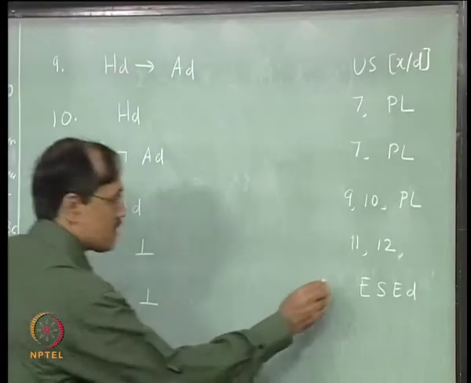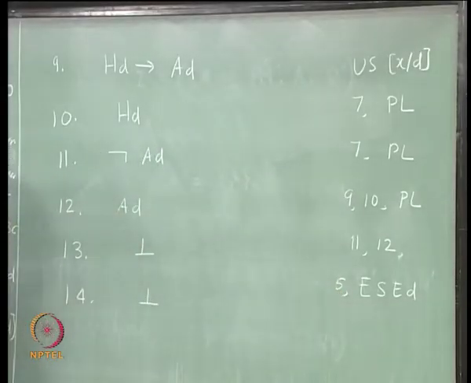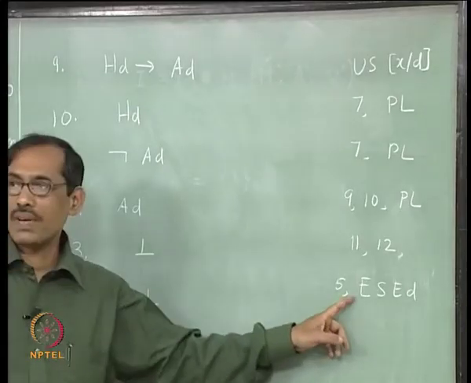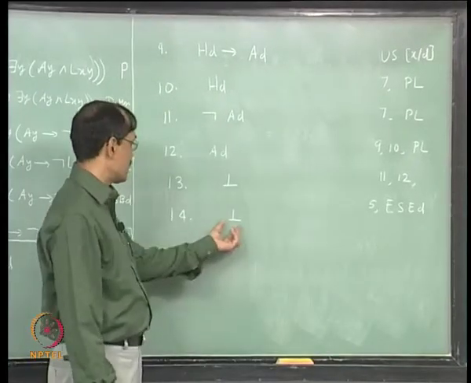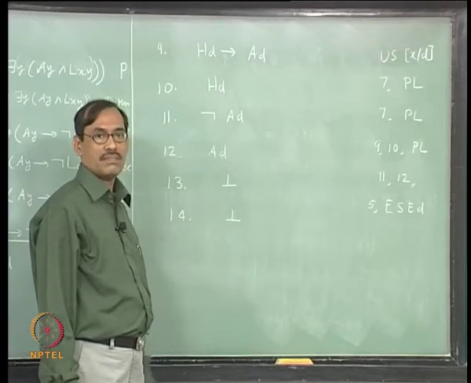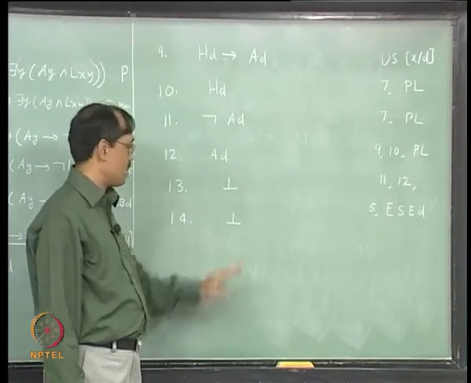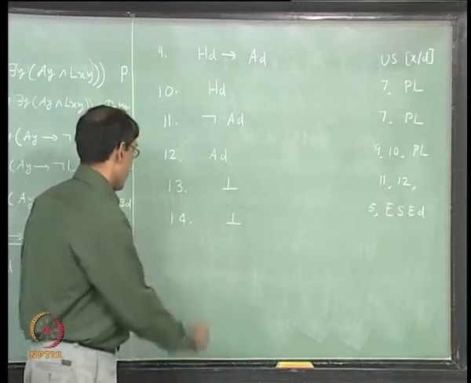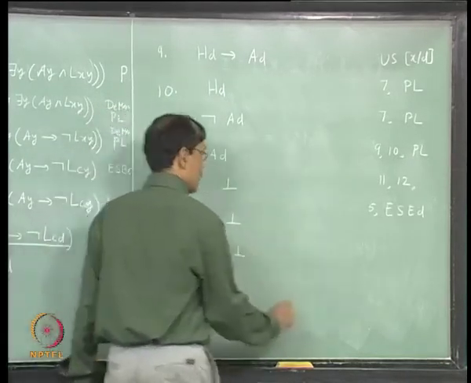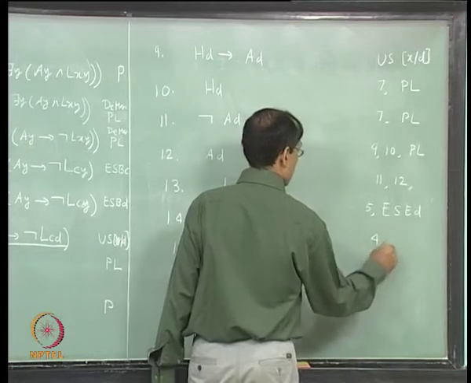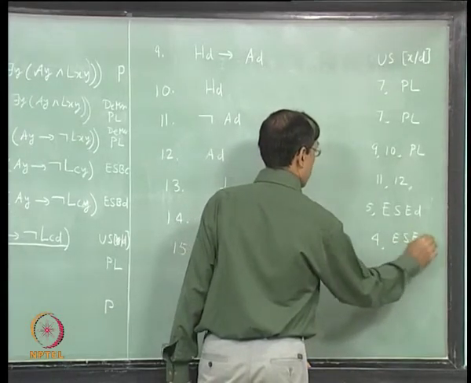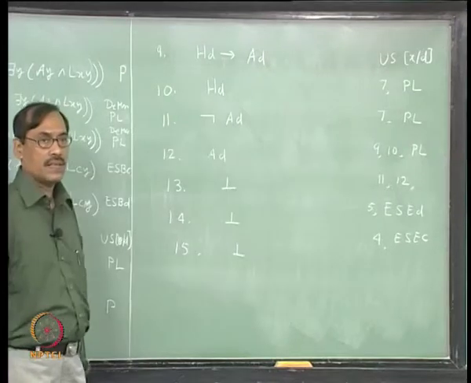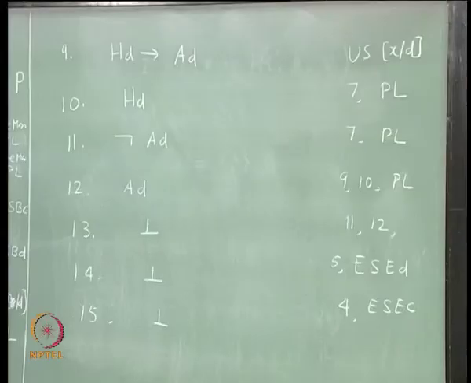So let us write 5 here to say where it is closing. So it closes with line number 5, ESED. Once it closes, it does not have bottom, so I could infer bottom, right. 5 and the previous line, it closes there. Next, again I have to write bottom because I have to close the other line. Right, there it ends. Is that okay? So it is valid.